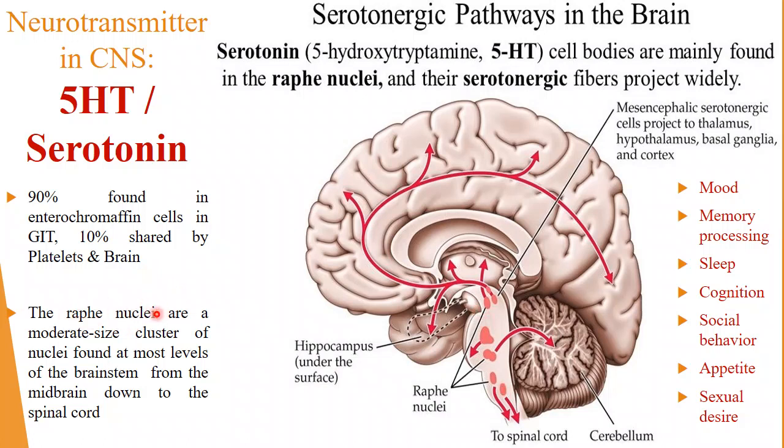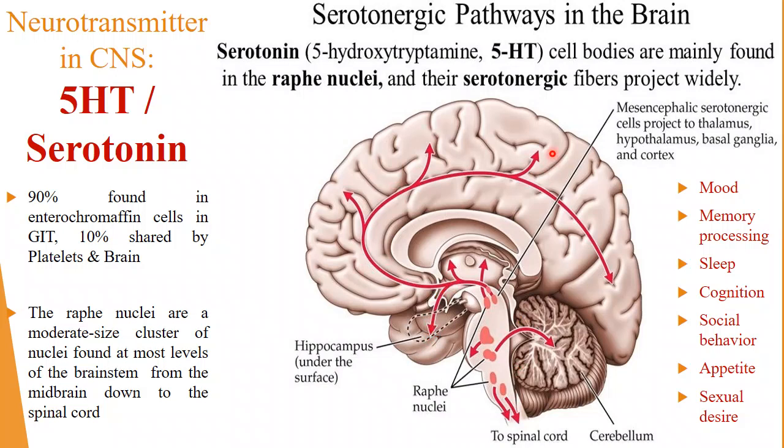I told you what nuclei are. Nuclei are a group or collection of neurons which is responsible for secreting something, or for activation of something. So these are the Raphe nuclei out here. From here itself the serotonin is secreted and it will follow these pathways: hippocampus, to the spinal cord also, to the cerebellum also, it will move to the cortex also.